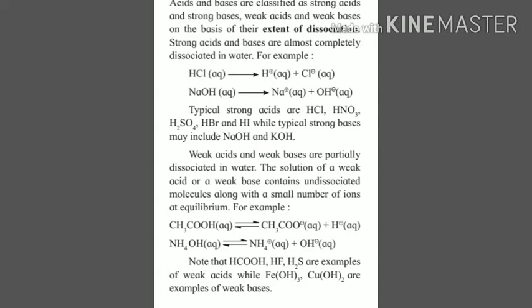That is why it is classified as weak acid or weak base. So here are the examples of weak acids and weak bases. The example of weak acid is formic acid, that is HCOOH. Then you have hydrofluoric acid, HF, and hydrosulfuric acid, that is H2S, while weak bases are as follows.